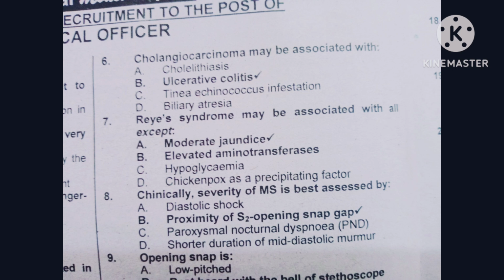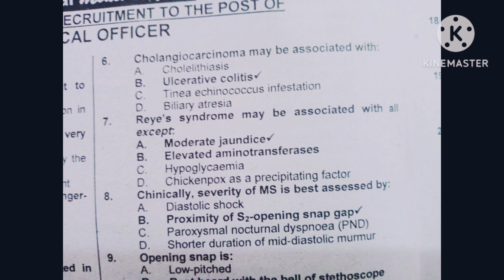The next question: Reye's syndrome may be associated with all of the following. Option A is moderate jaundice, option B is elevated aminotransferases, option C is hypoglycemia, option D is chickenpox as a precipitating factor. The correct option is moderate jaundice. Moderate jaundice is not associated with Reye's syndrome.